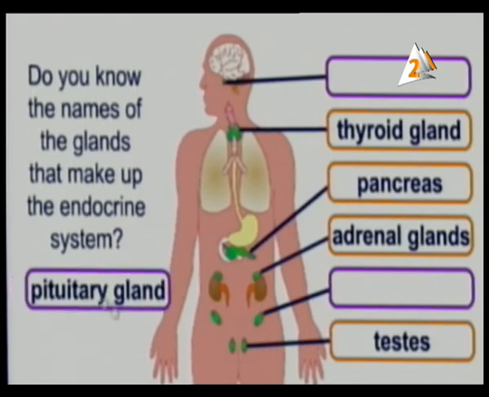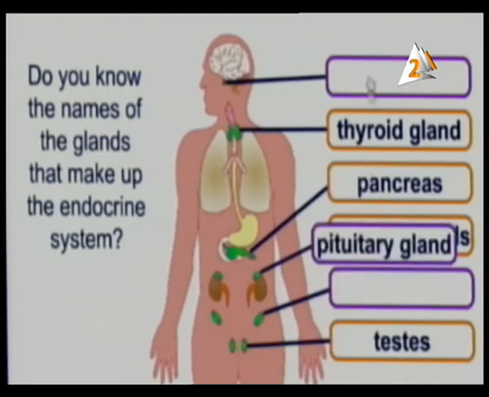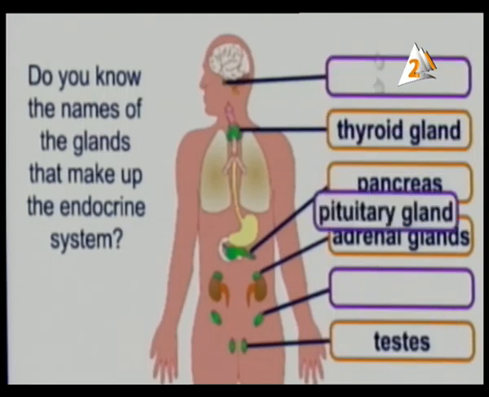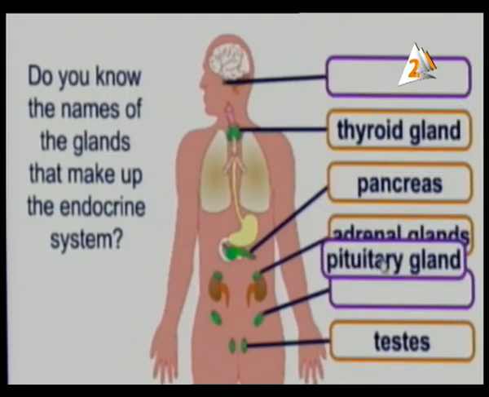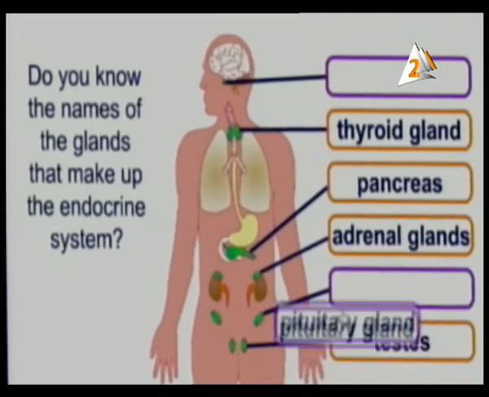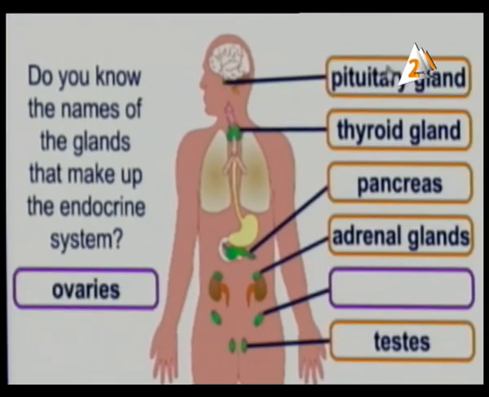So here, this is the pituitary gland. Pituitary gland, which one of them? We have two here. Which one of them? Here or here? No, it's not here. The pituitary gland is found behind or below the brain. So this is the brain here and it's found in this part. It's very small, and it is very important to control the function of all glands. So it is the master of glands.